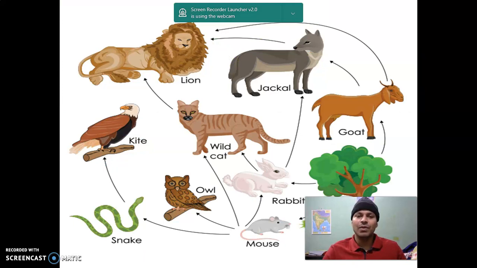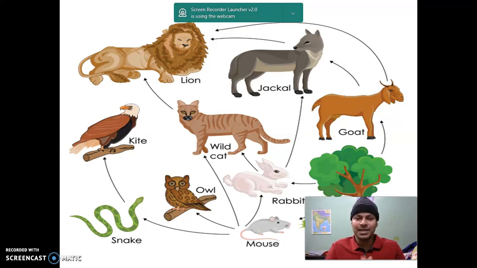In an ecosystem, all the organisms are interlinked, interconnected and interdependent with each other. You can see this picture here. Our ecosystem definition already says that the interaction among the organisms is the ecosystem.